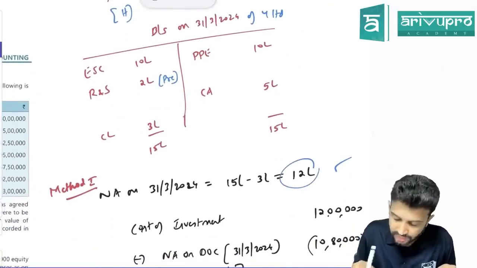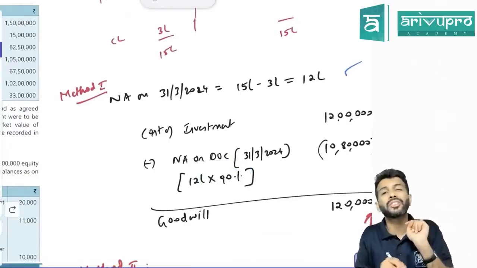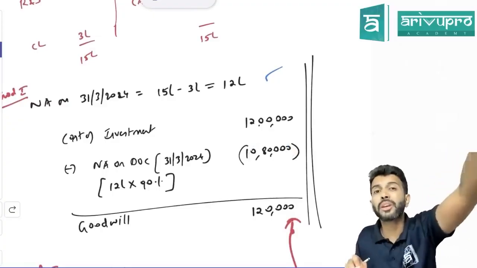90%. Total net asset is 12 lakh. Parent or holding company will only get their share. So 12 lakh and 90% is how much? 10 lakh 80,000. Agreed? Normally in amalgamation, how do you calculate goodwill?